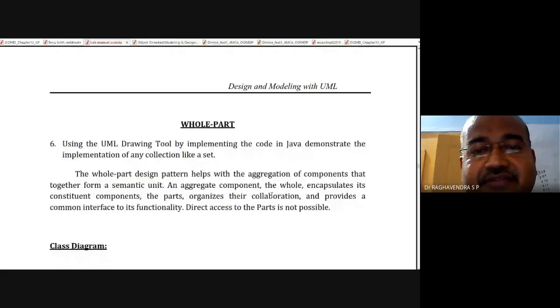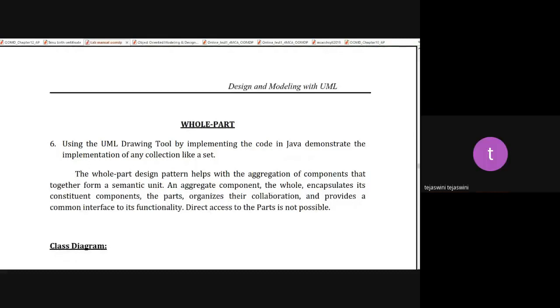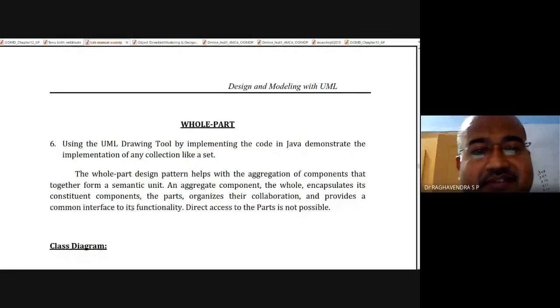So dear students, can you see the contents of the PDF? Yes, sir. Okay, fine. The definition has been given here.